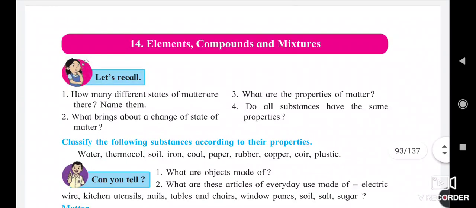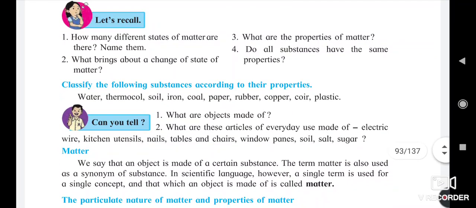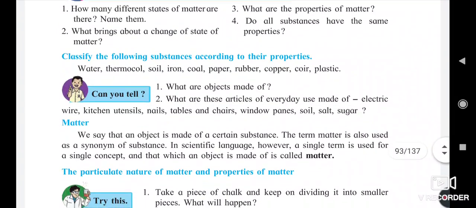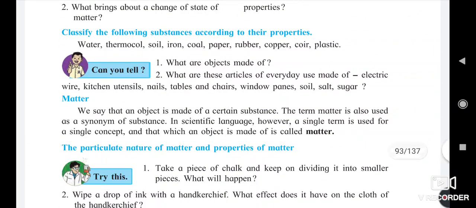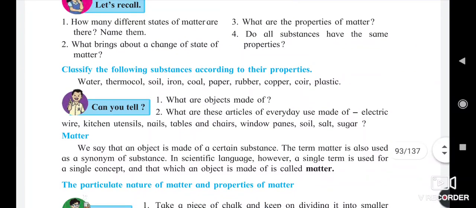So, in this process, today we are going to see lesson number 14, elements, compounds, and mixture, with more examples. Okay, so we will understand this lesson, the concept of elements, compounds, and mixtures, more thoroughly. First we read the different points of this lesson and we will get examples.